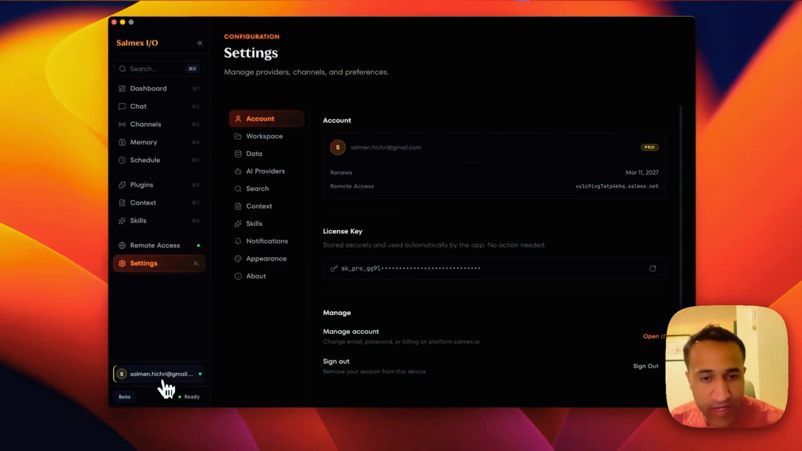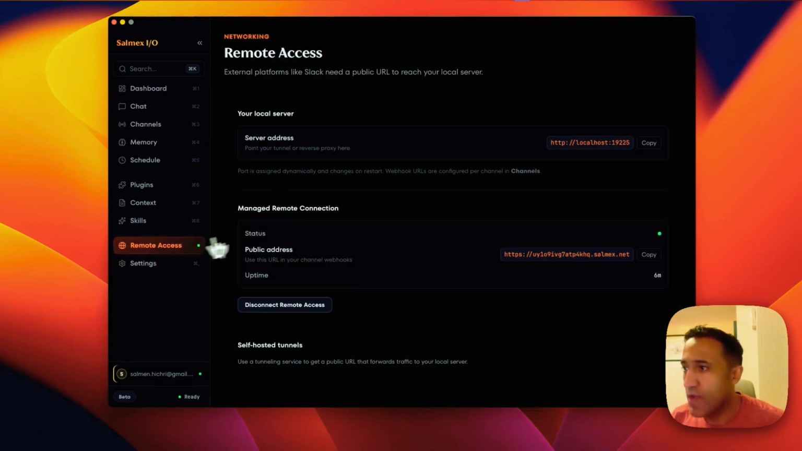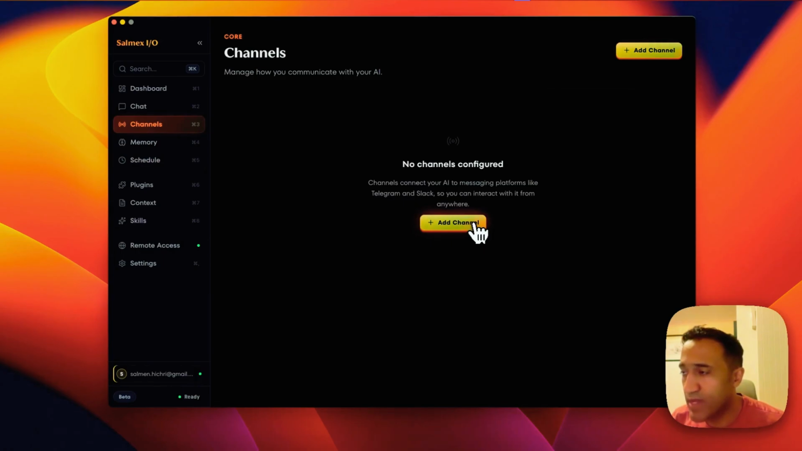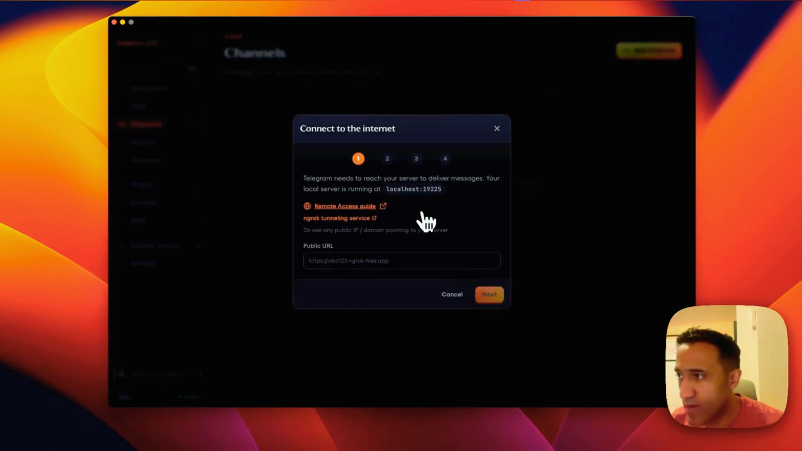Here we can see that we are signed in. And when we go to remote access, we can see that we have our own public address. So this is what allows other services such as Telegram to connect to Salmex.io very easily. We will go back to channels. We will click on Add Channel, Telegram.